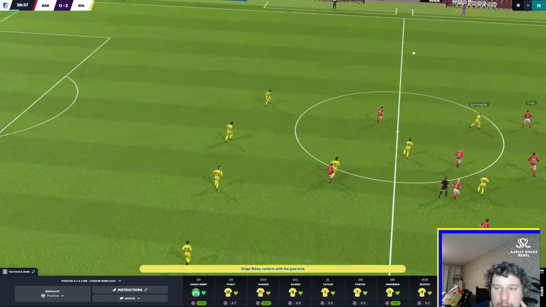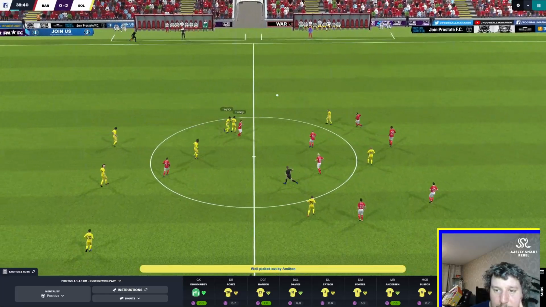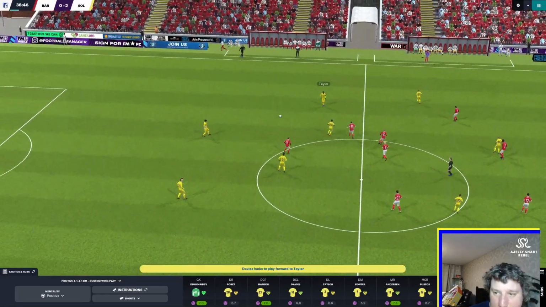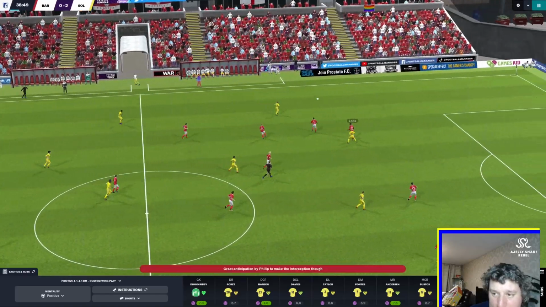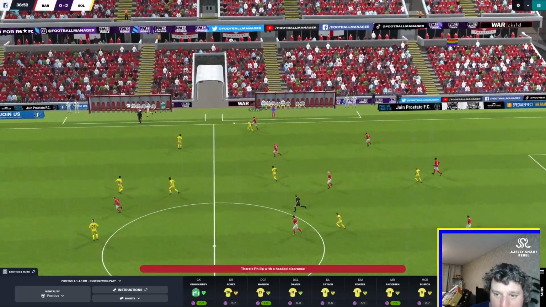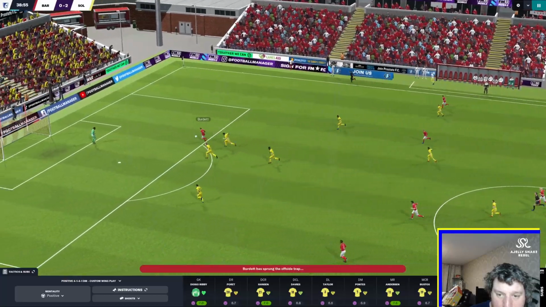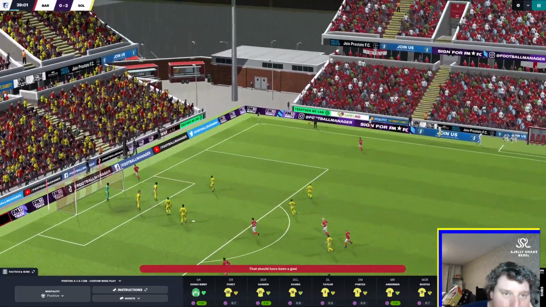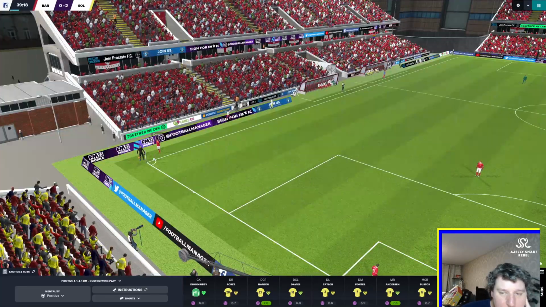Diogo Ribby then over the top. Forster doesn't quite manage it, but Hamilton does. Eventually comes down to Davies. Taylor then, who's playing in that makeshift left back position, doing rather well, although he's just been caught out there by Burdett, and Diogo Ribby makes a fantastic save to keep it at a clean sheet currently.